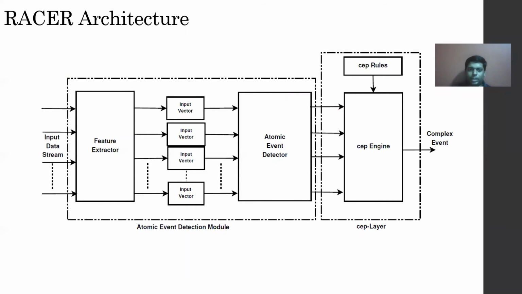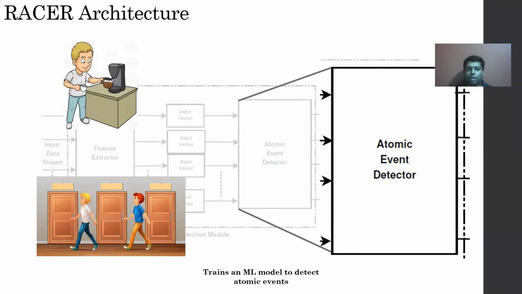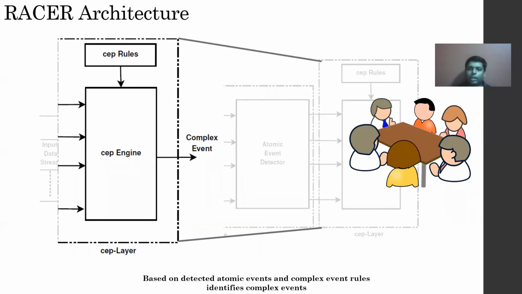It has three major building blocks. First is the feature extractor, which, with the incoming sensor data, extracts the spatial temporal characteristics of the data, and then along with the raw sensor data values and these spatial temporal characteristic values generates the input vector, which is fed into the atomic event detector. The atomic event detector then trains an ML model to detect atomic events based on the input vector that it is receiving.